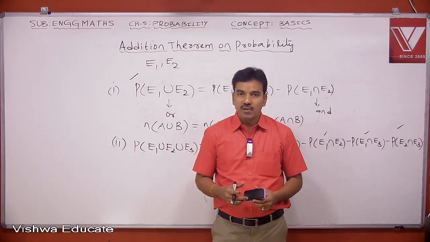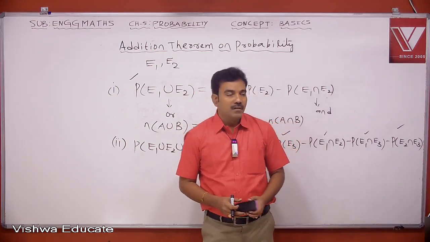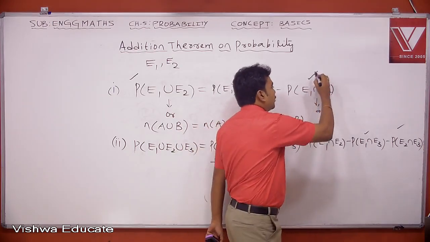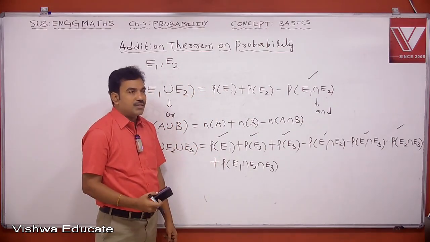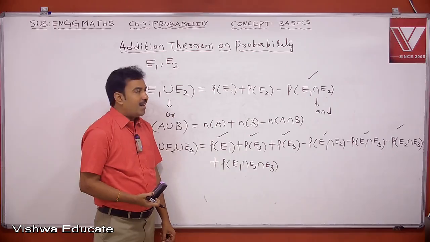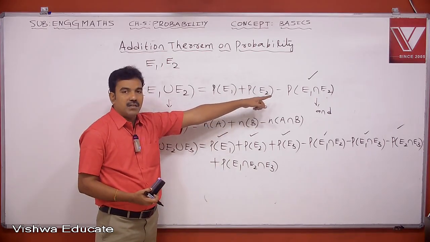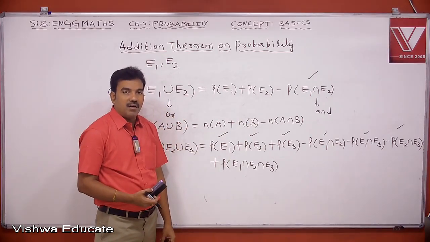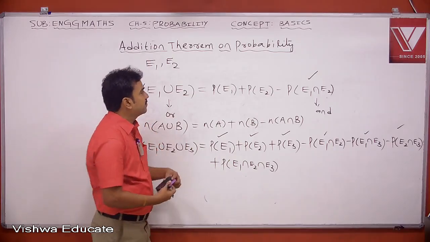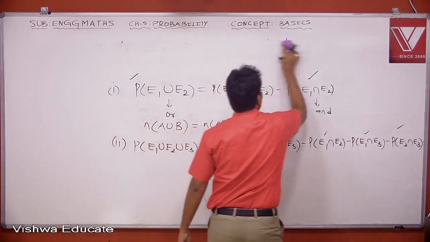And P of E1 intersection E2 is the probability of occurrence of E1 and E2. So this is about the addition theorem on probability.